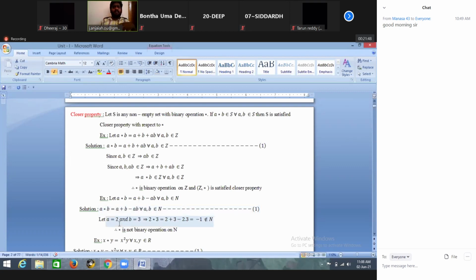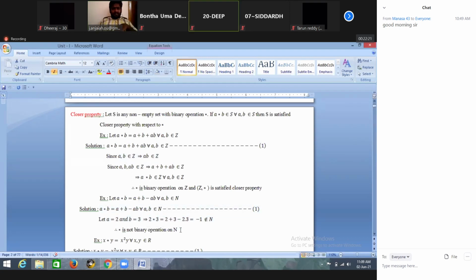For example, I want to take A is equal to 2, B is equal to 3. A plus B is 5, and 2 into 3 means 6. 5 minus 6 is equal to minus 1. Minus 1 does not belong to N. It does not belong to N means it is not satisfying closure. It is not satisfying the closure property means star is not a binary operation on N, right?